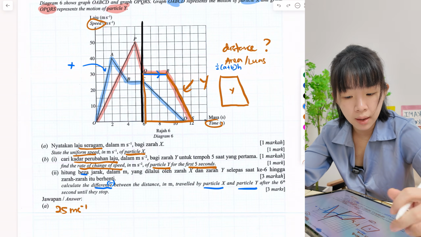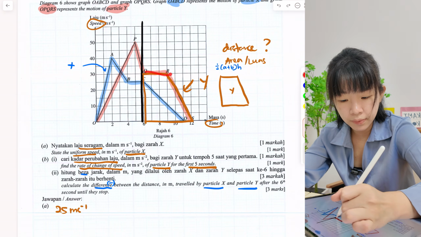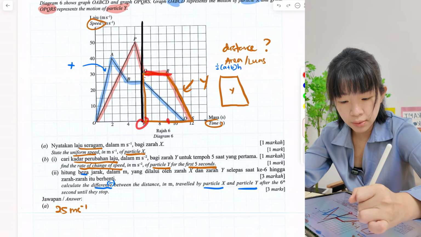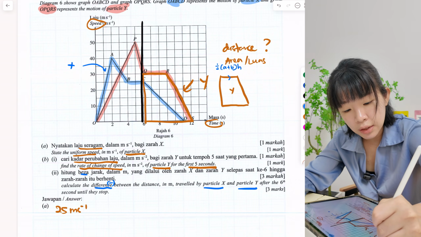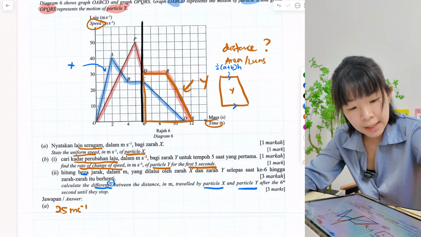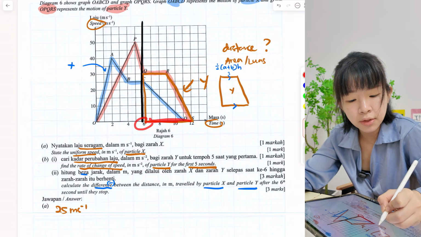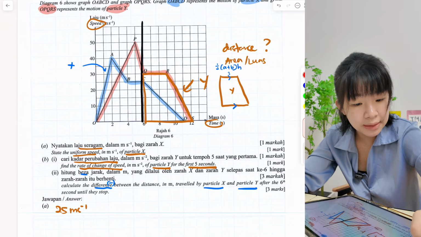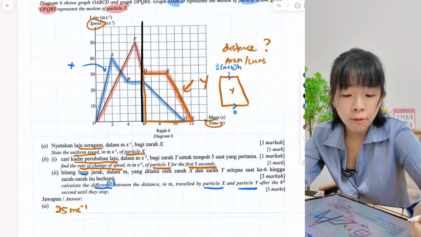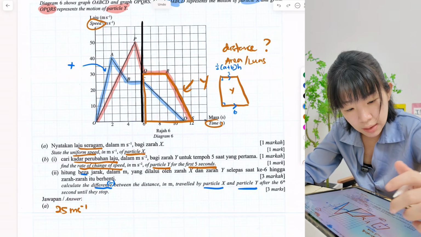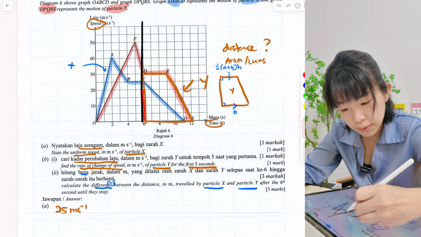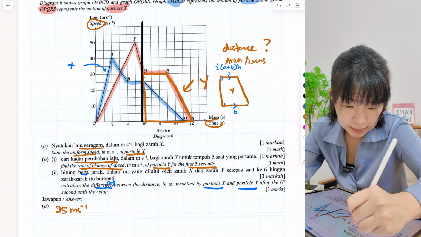QR, from 6 to 9. 9 minus 6, which is 3. How about b? From 6 to 12. 12 minus 6, so it is 6. How about h? The height must be 90 degrees, which is this side, from 0 to 30. So this is 30.